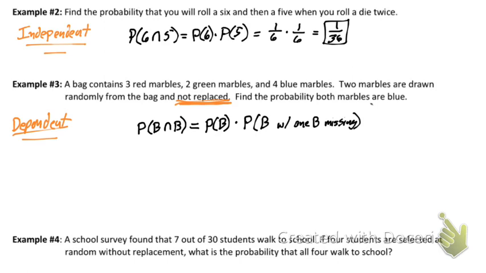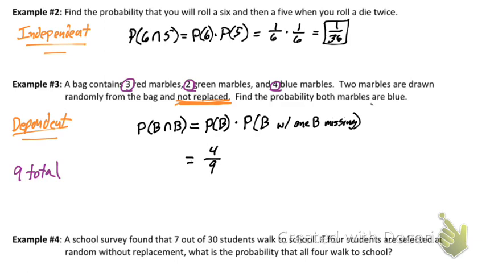All right, so now we just have to calculate our probabilities. You'll notice on a lot of my answer keys, I might have numbers circled and stuff, so I might do something like this. 3, 2, 4, and that's to keep it straight in my head that, okay, 3 plus 2 is 5, plus 4 is 9. There are 9 total marbles. So I know what I start off with. All right, when calculating the probability of pulling a blue, there are 4 blue marbles in a bag with 9 marbles. First one should be easy.